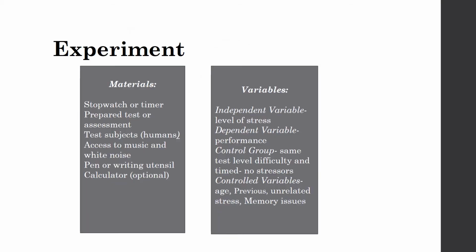The materials to conduct this experiment are a stopwatch or timer, a prepared test or assessment, test subjects, access to music and white noise, a pen or writing utensil, and a calculator if needed. The experiment's independent variable is the level of stress, the dependent variable is performance, and the control group is a timed test of equal difficulty to the others, but no stressors. Controlled variables include age, memory problems, and previous stress unrelated to the experiment.